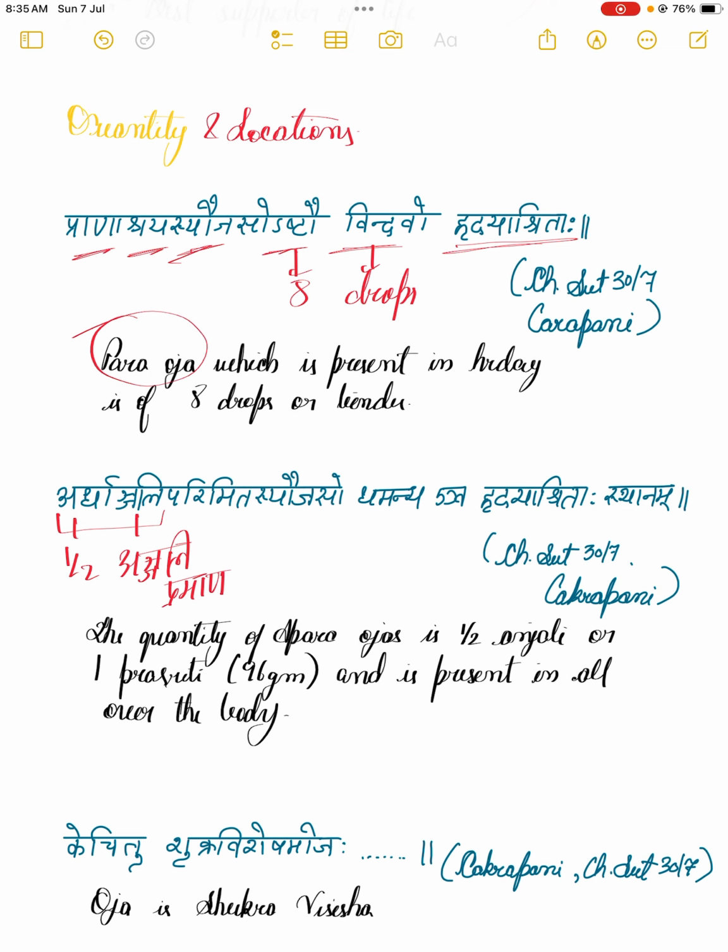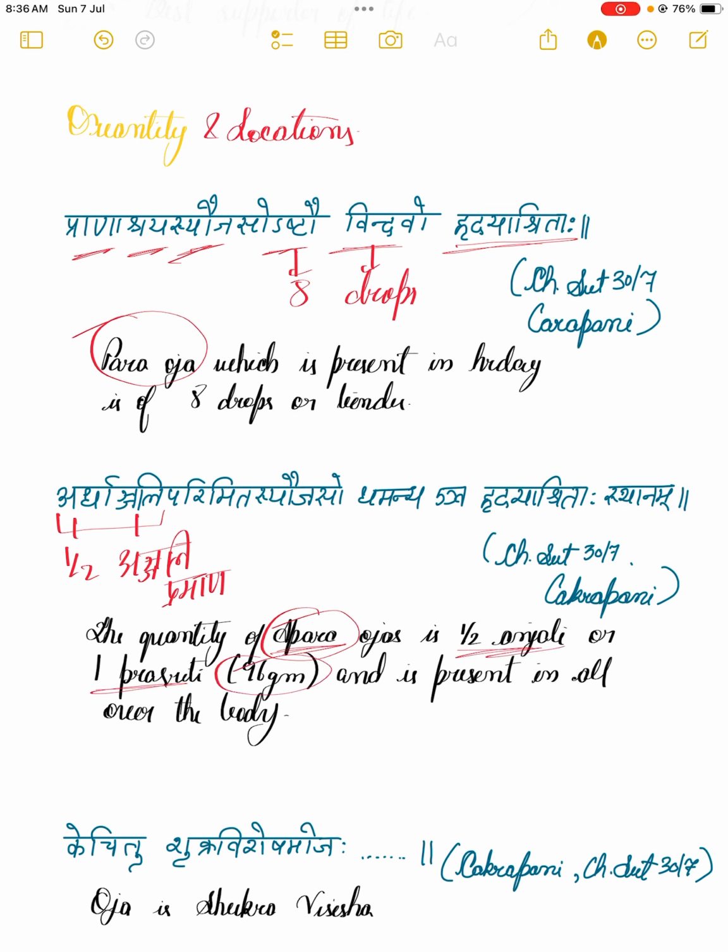Parimita Sya Ojhasya. That means we are talking here about the Apara Ojha, worth mentioning. First we talked about the Para Ojha, now we are talking about the Apara Ojha. Dhamanya eva Hridaya Ashritaha Sthanam. That means it is present in the Dhamani and Hridaya and all the other parts of the body, and its quantity is half Anjali or 1 prasriti, that is 96 gram.